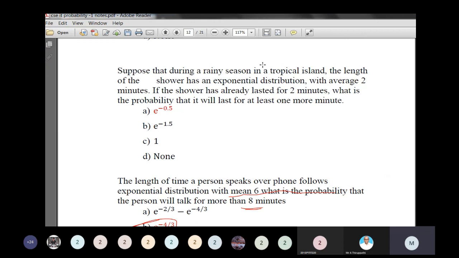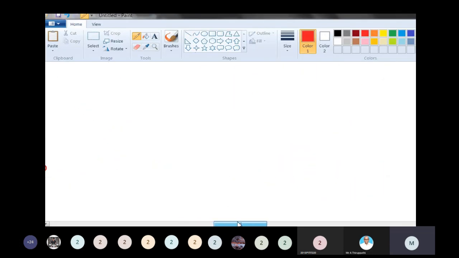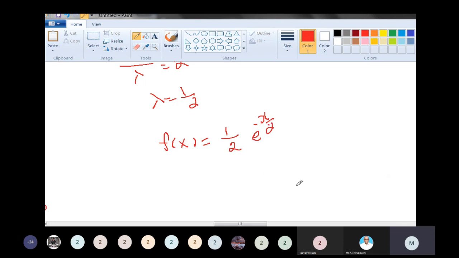Suppose that during the rainy season in Iceland, the length of a shower has an exponential distribution with average 2 minutes. What does average 2 minutes mean? The mean 1 by lambda is equal to 2. Therefore, lambda is equal to 1 by 2. The probability density function f of x equals 1 divided by 2 e to the power minus x by 2.